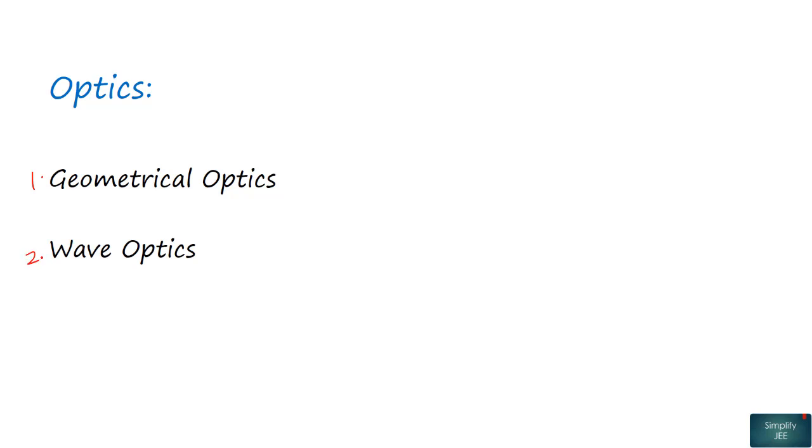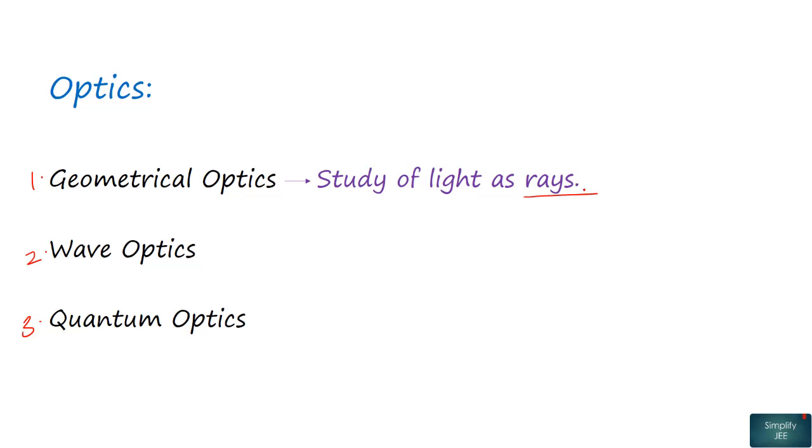Optics in our course is divided into three subtopics. First one is geometrical optics, second wave optics, and third quantum optics. In geometrical optics, we will study the behavior and properties of light considering light as rays, while in wave optics, we will study the same considering light as waves.